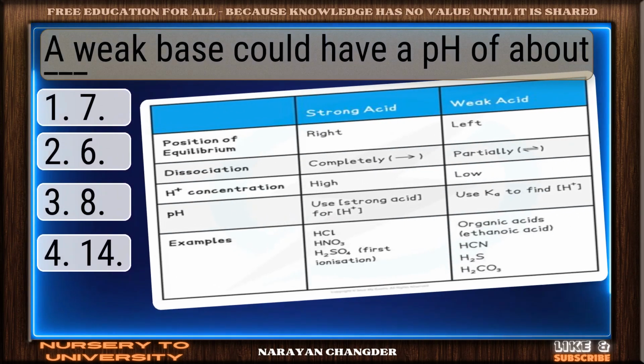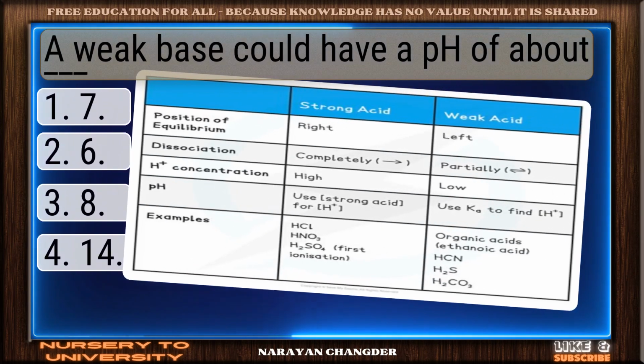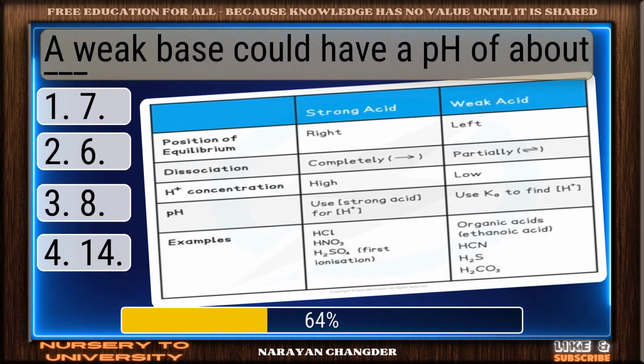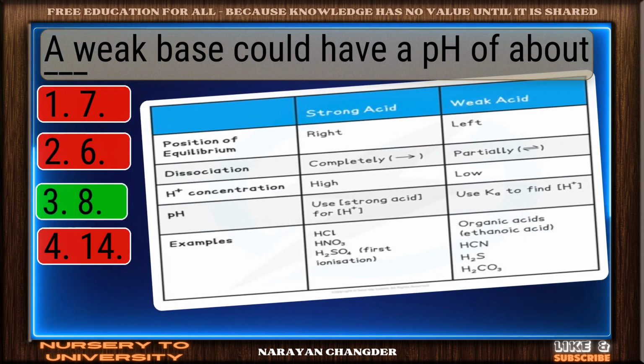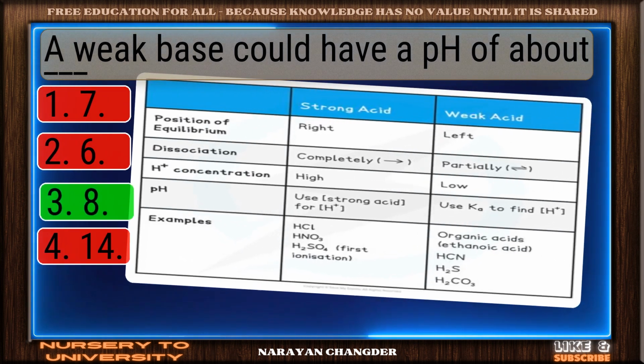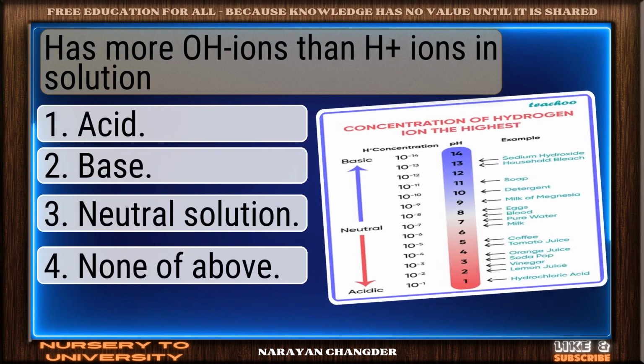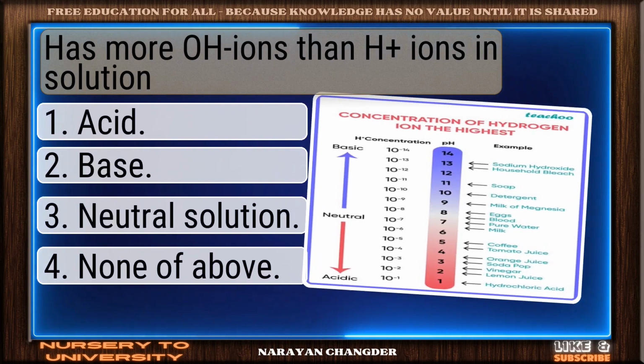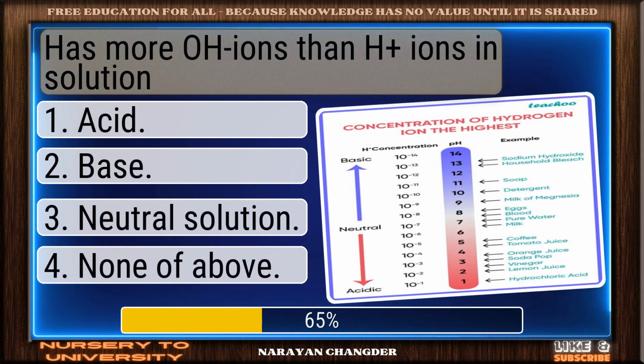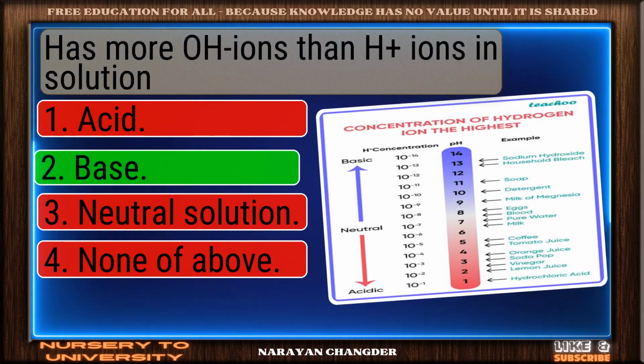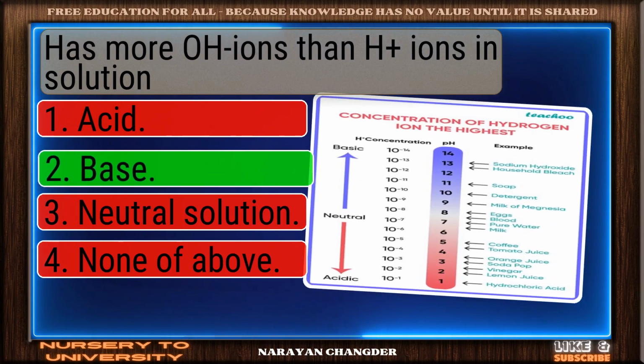A weak base could have a pH of about dash. Sharp thinking. 8 is the right choice. Has more OH- ions than H+ ions in solution. Right choice. Base is the best answer.